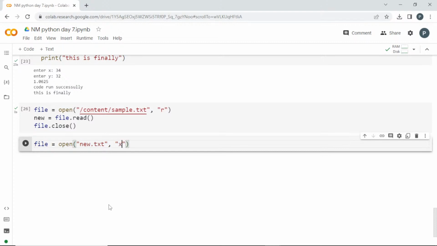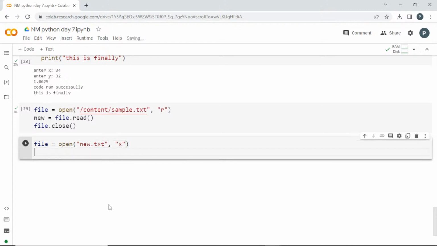So it is X, right? If I give X, it is going to create a new file. Once I have created it, I'm going to write something there, so we'll try to check whether it is working or not.